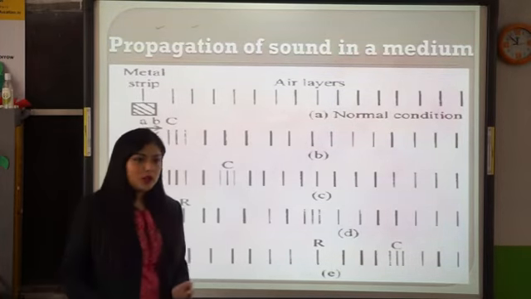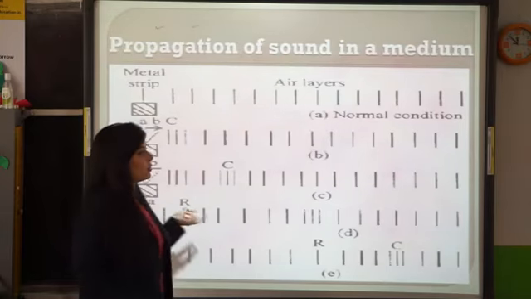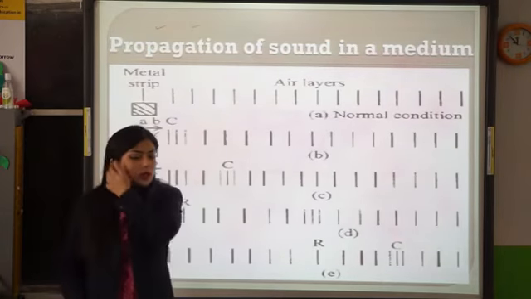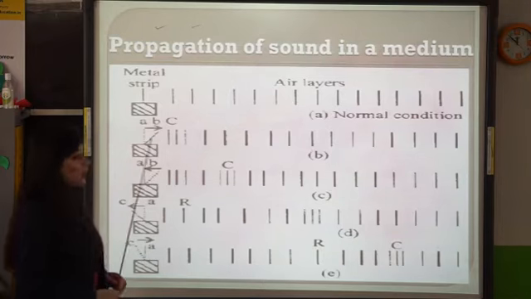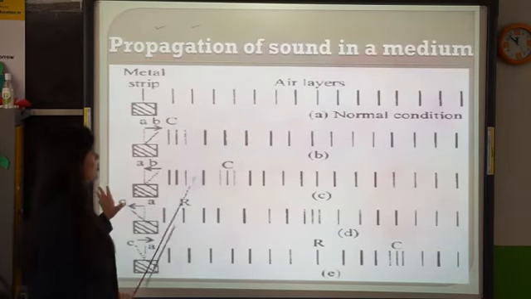There are two types of waves. One is longitudinal, and the other we'll study in the next topic. This is the longitudinal wave. I hope this is clear. I'll explain it to you again.